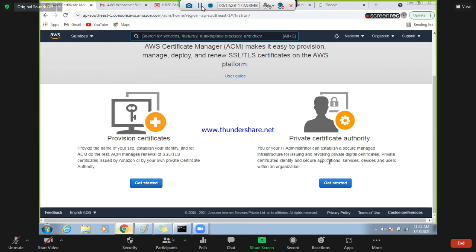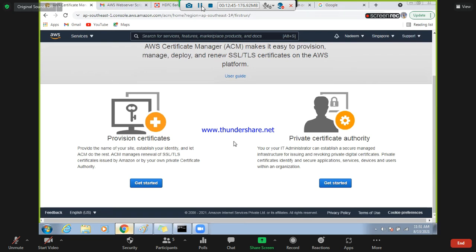Private digital certificates identify secure applications, services, and users within an organization. Or provision a certificate, provide the name of the site, establish your identity, and let ACM do the rest. ACM manages renewal of SSL certificates and all.